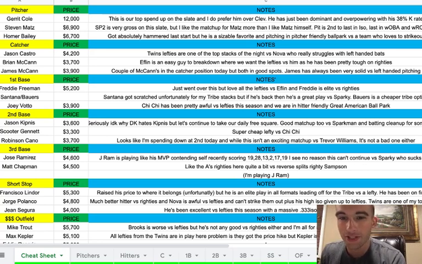And James McCann, though, at 3,900. He's got a couple McCanns in the catcher position today, but both are in pretty good spots. James has always been very solid versus left-handed pitching, so I don't mind going with him. And I will say, Martin Perez is really overpriced on this slate. I think he's 8,900, and there's no reason I'm going to be playing that.